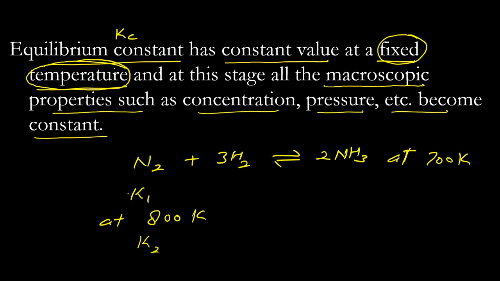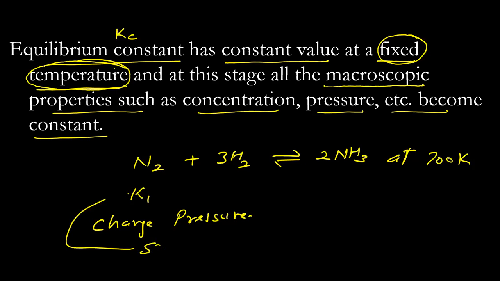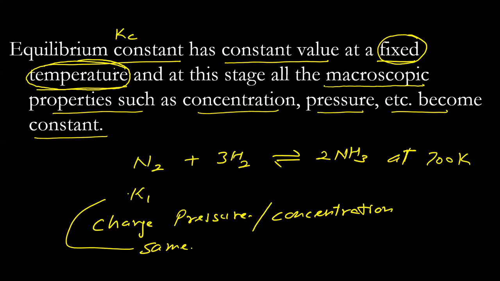But suppose I am changing the pressure, I'm not changing the temperature. I change pressure, then it will remain the same. If I change the concentration of any, concentration of nitrogen, hydrogen, ammonia, it will remain the same. K1 will not change. The concentrations will adjust in such a way that the value of the equilibrium constant will remain the same.